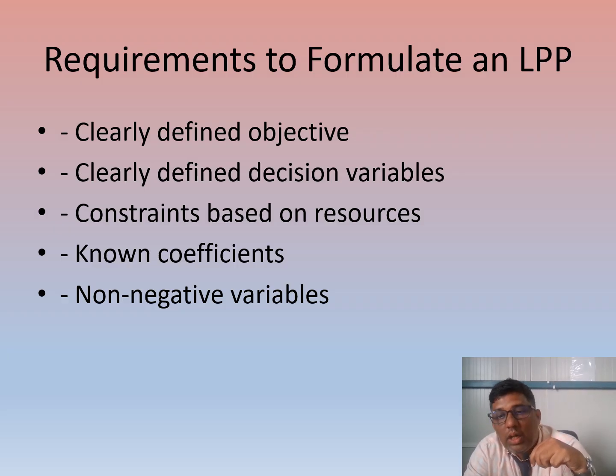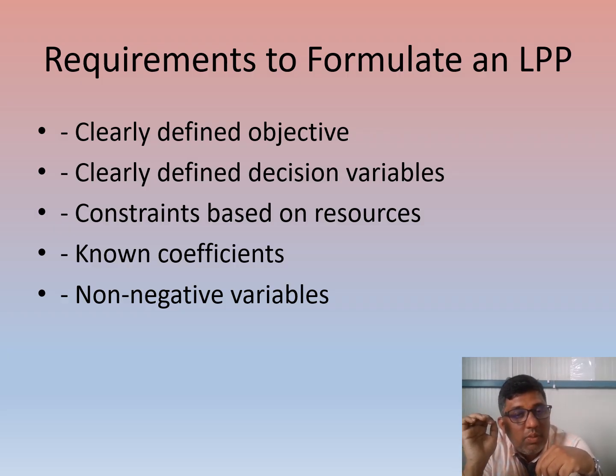What are the requirements? The same thing is repeating here. The problem should be defined very clearly in each and every part. Whether the problem is dealing with maximization or minimization, it is given here. The first statement you can see is about the clearly defined objective. You have to define your objective in a proper way. It should be systematic and accurate, then only you are going to get the output accordingly. The next one is to clearly define the decision variables, and the next is constraints based on resources, with known coefficients.